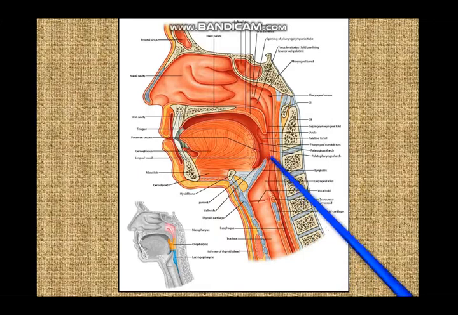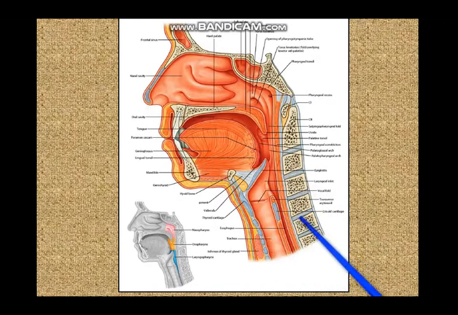So the laryngopharynx extends from the tip of the epiglottis to the lower border of the cricoid cartilage, opposite the fourth, fifth and sixth cervical vertebrae. This is roughly the relation of the laryngopharynx.